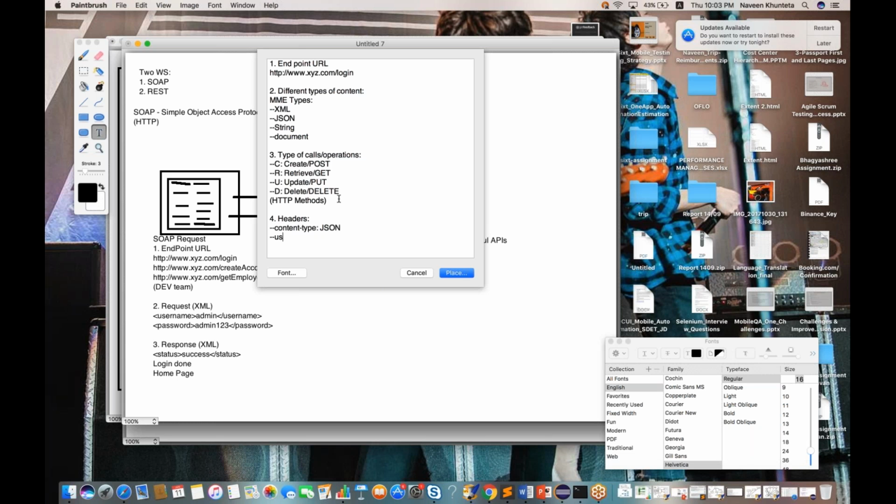Sometimes you may need a username or password. Let's say you want to hit a particular system, and that system is so secure, you are calling xyz.com login. How can you access that API without a username and password? How can you access the employee information? Let's say this is a get call. I want to retrieve all the employees who are working in Infosys. I am sitting here in Bangalore and you are in the US. You will just call this API from Infosys and you get the data? No, it is not like that. Infosys doesn't know you, so Infosys will not give you that particular data.